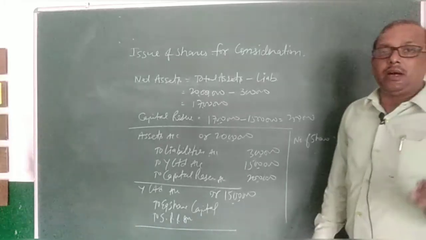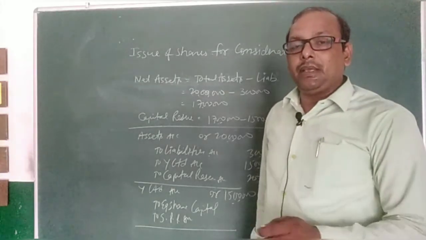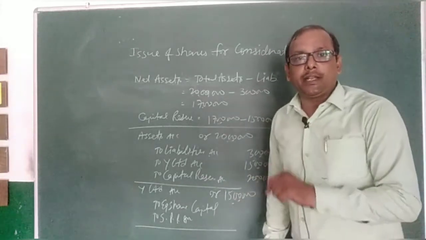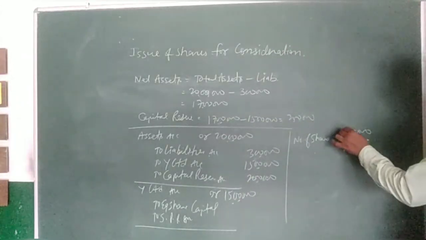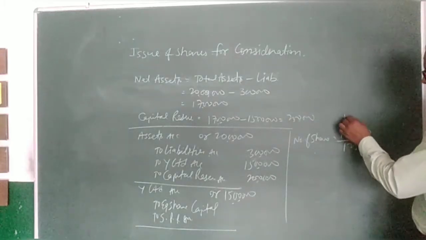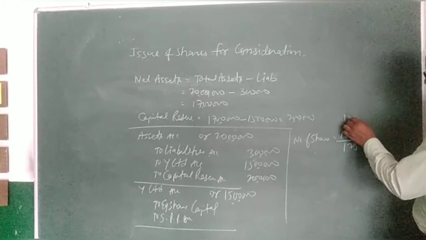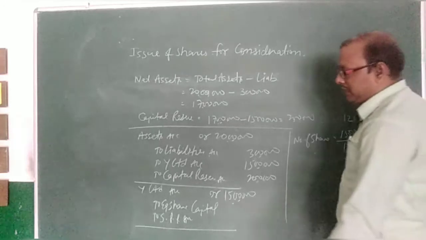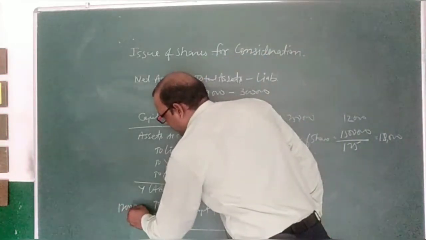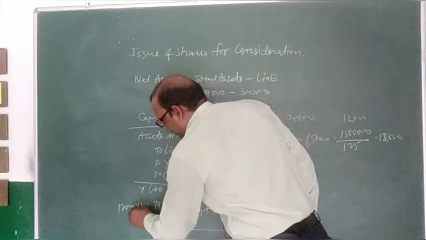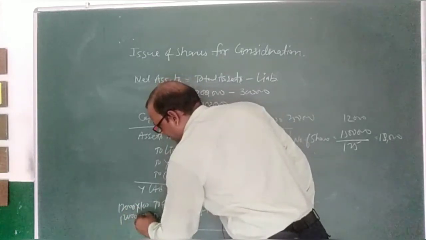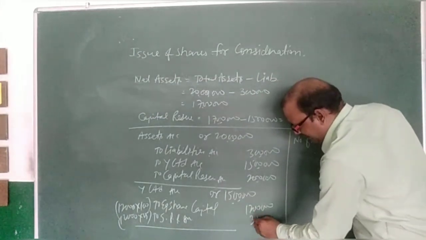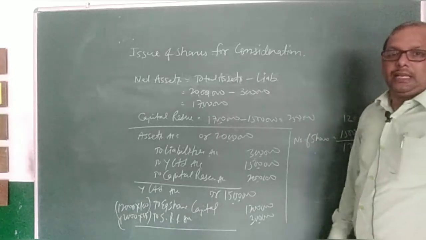Let's say it is issued at a premium of 25%. Then the issue price will be 125. So 15 lakh divided by 125 gives 12,000 shares. So the company is going to issue 12,000 shares. So 12,000 into 100 and 12,000 into 25. So it is 12 lakh and 3 lakh, total is 15 lakh.